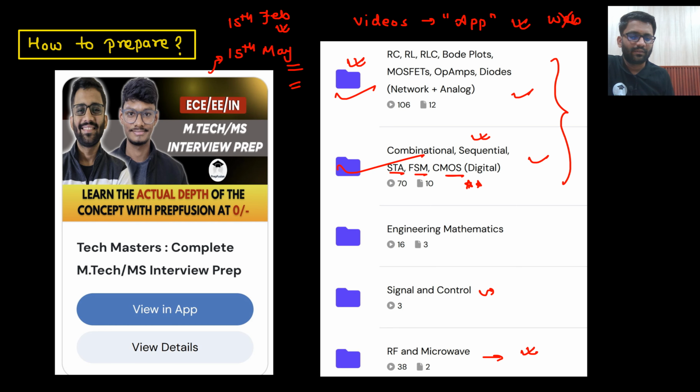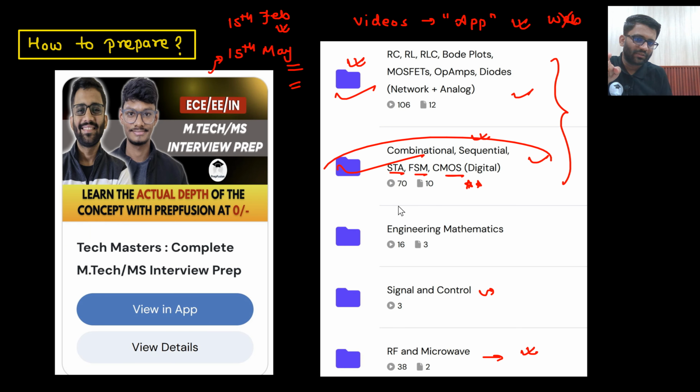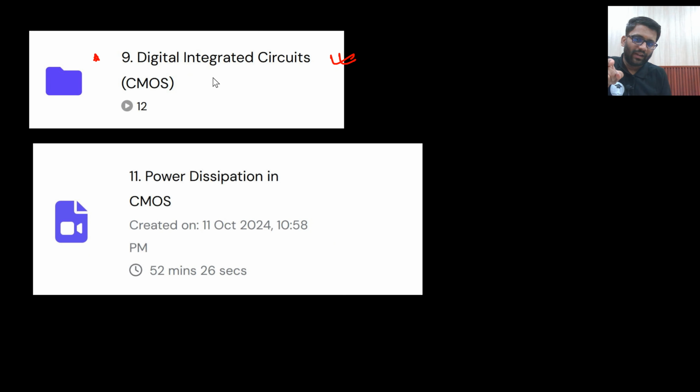And this part I was telling, that CMOS is very important. Those who have already studied from PrepFusion, their job is just to revise the notes and then go to this digital integrated circuit, CMOS. This part will be there in this particular course, in this particular section. So just go to this one and cover this whole playlist. Most of the part you would have already studied.